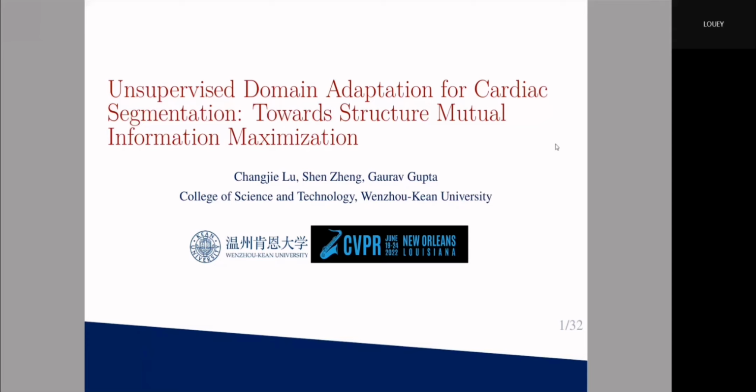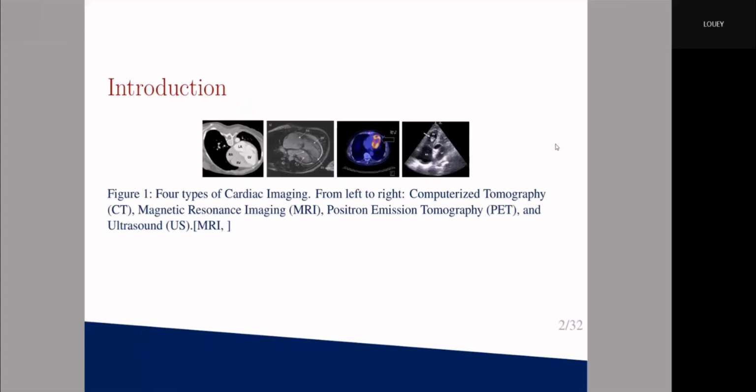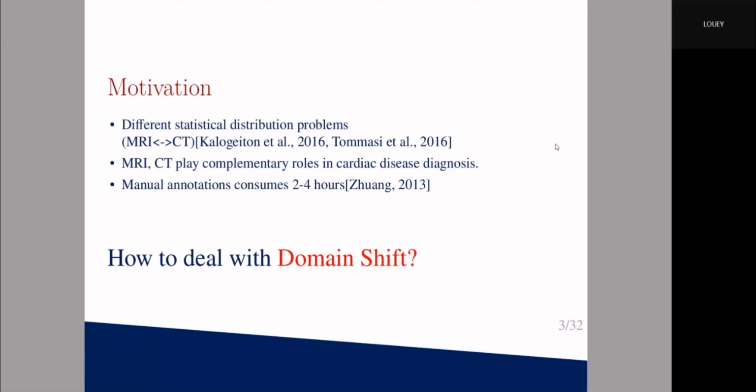My title is Unsupervised Domain Adaptation for Cardiac Segmentation towards Structural Mutual Information Maximization. Here are 4 types of cardiac images, including CT, MRI, PET, and US. They have different statistical distributions. However, each modality plays a complementary role in cardiac disease diagnosis, and manual annotation consumes 2 to 4 hours. How can we annotate one modality without labels, transferring knowledge from another domain? That is how to deal with the domain shift problem.